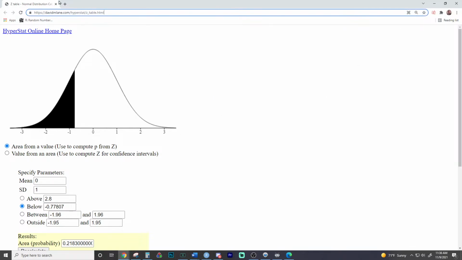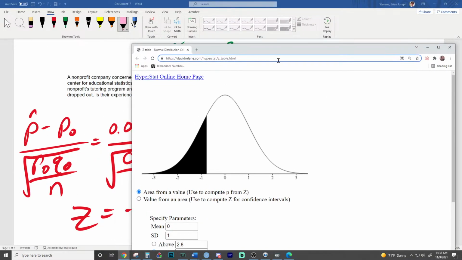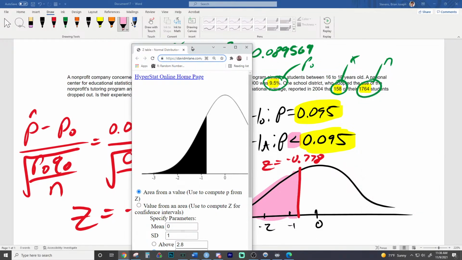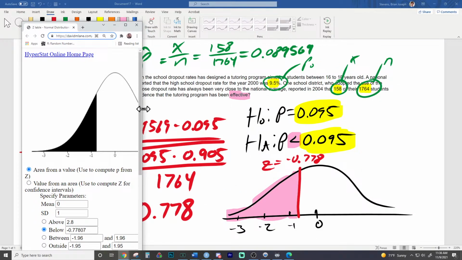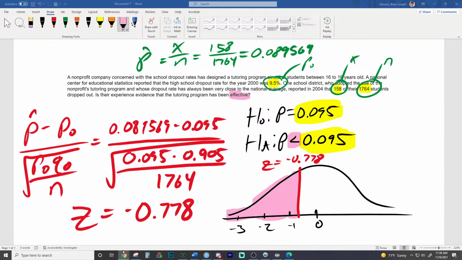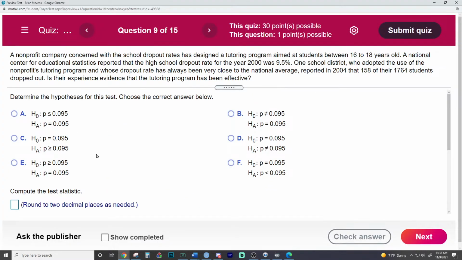And then if you look at our drawing, this is what you want to practice and be able to do: you want to be able to make drawings that look kind of like what you get. So you want to be able to say, okay, here's my drawing of it, and my drawing should look kind of close to it. I didn't draw the curve peak high enough, but we got a good drawing close to it. And that's a pretty high p-value, which means we're not going to reject the null.